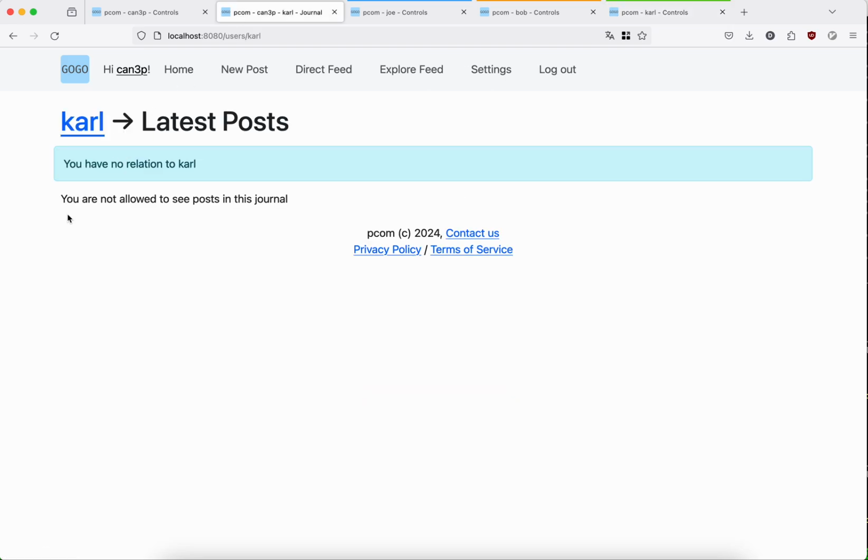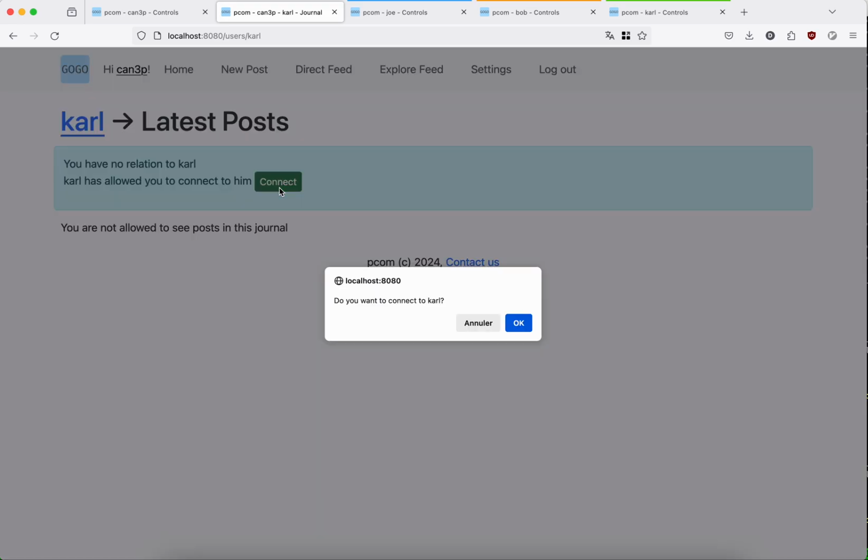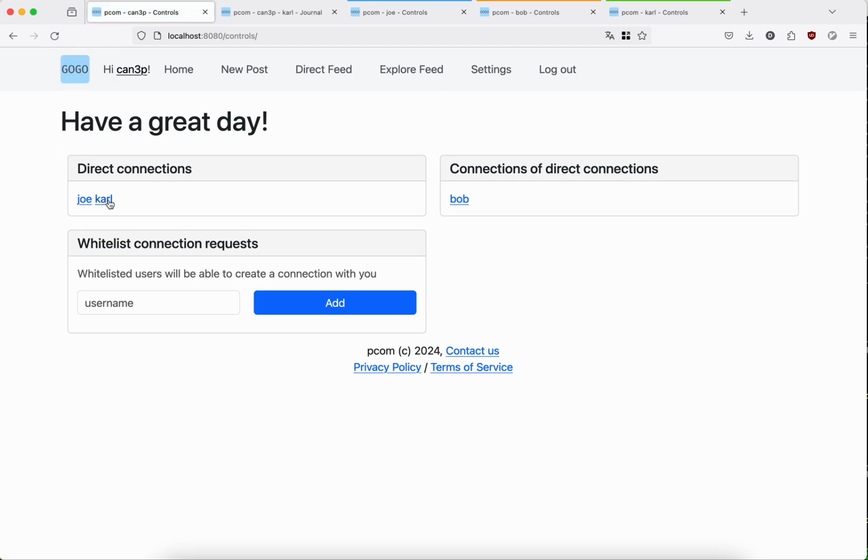So now, if we go back to Canthropy and I reload the page, you can see there is a message that Carl has allowed you to connect to him. Now if we press connect, we get this connection and we have a post, and now we have this connection to Carl. So this is it basically, and I would say this is the crux of what we have discussed.